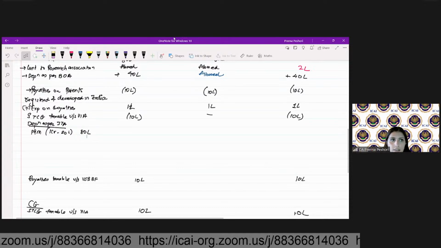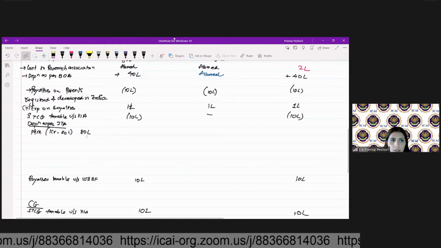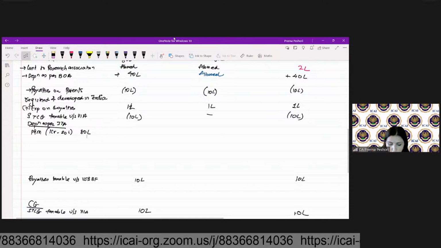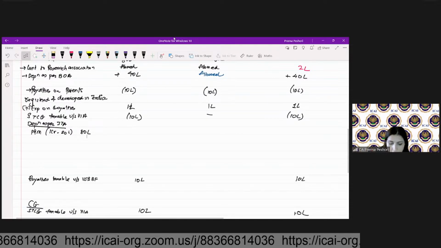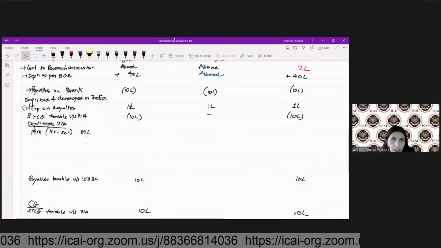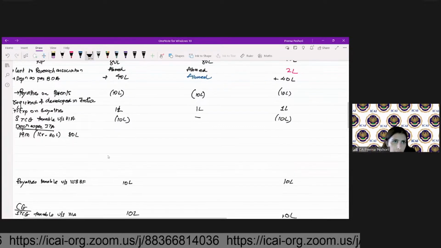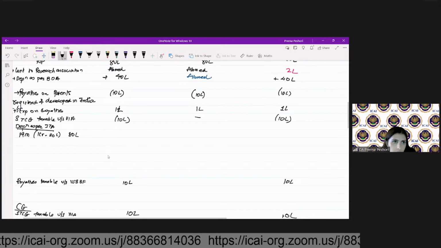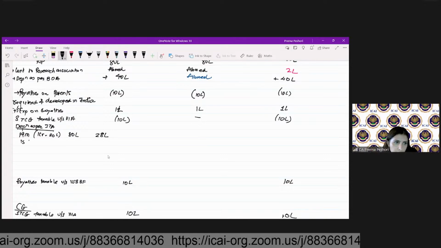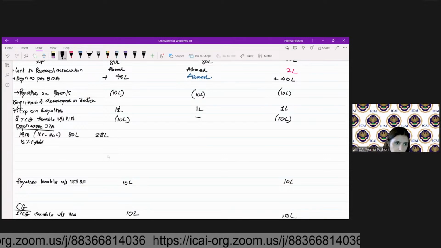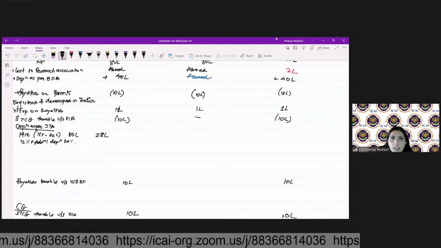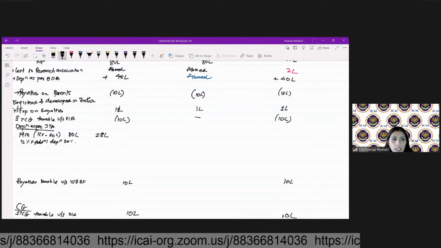So here it is going to be 80 lakhs into 15% and 80 lakh into 20%. So it comes to 28 lakh. You're right, Viraj. So it is going to be 28 lakh, 15% plus additional depreciation of 20%. Fine.